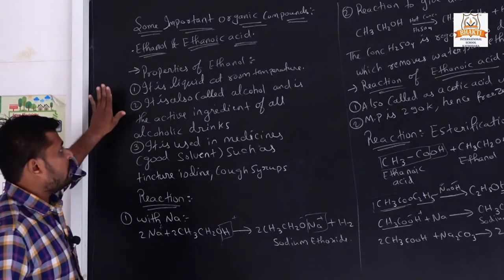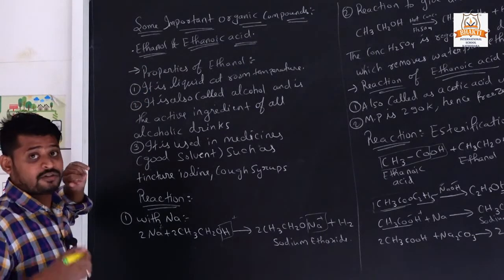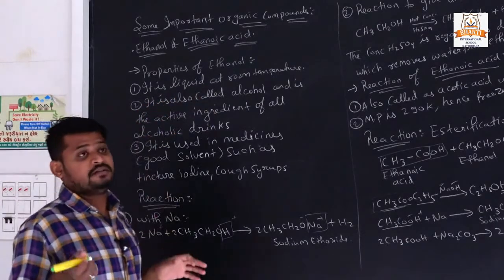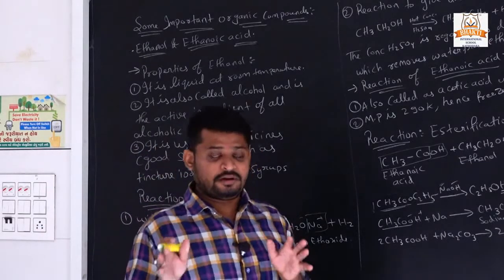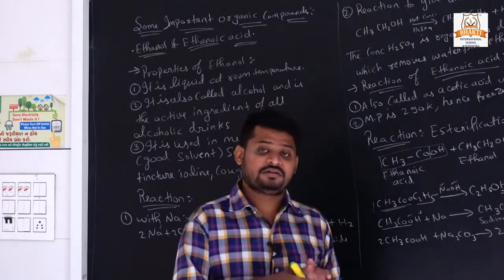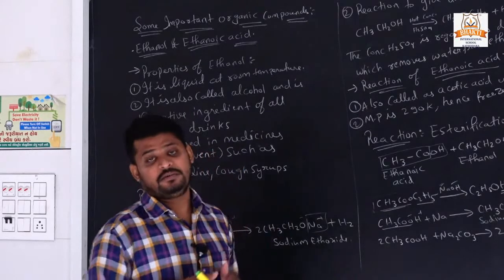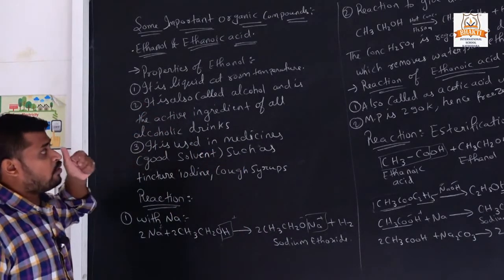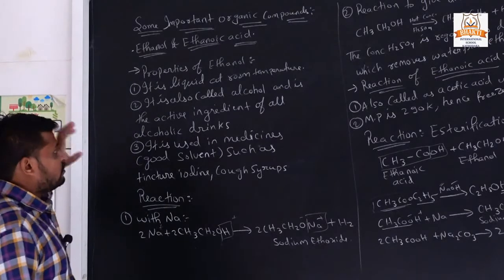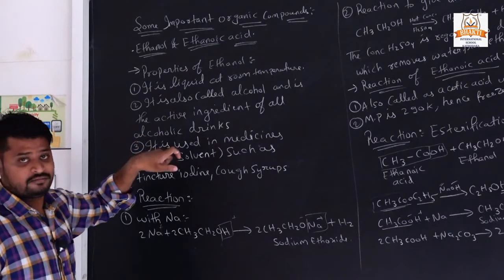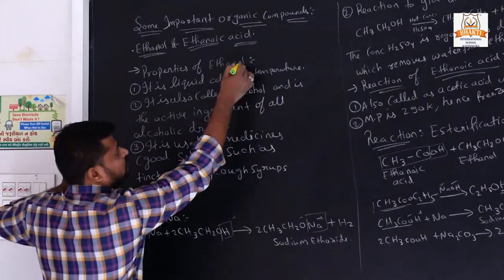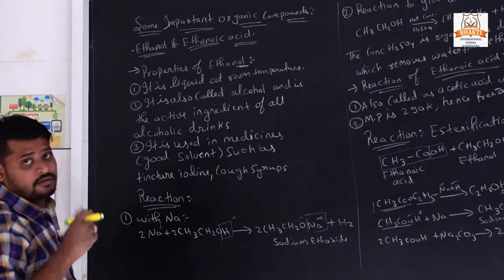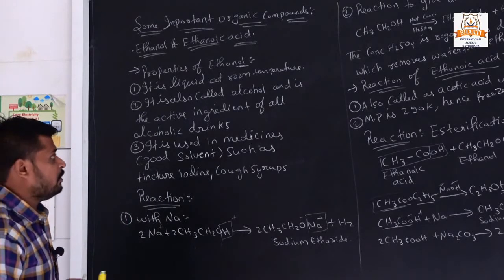First we will study the properties of ethanol. What are the properties of ethanol? It is a liquid at room temperature. When we keep ethanol at room temperature, in which state of matter will it be? In liquid form. It is also called an alcohol. You can see in the name ethanol, "ol" means alcohol. So which functional group does it belong to?